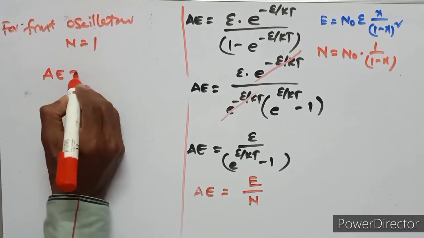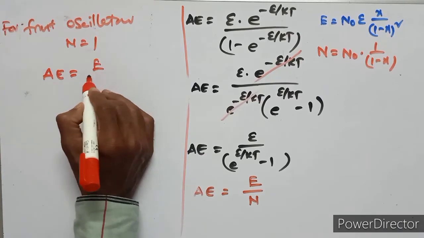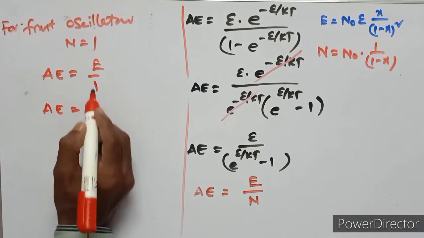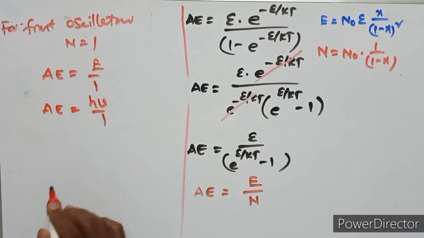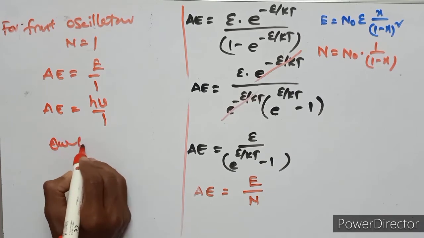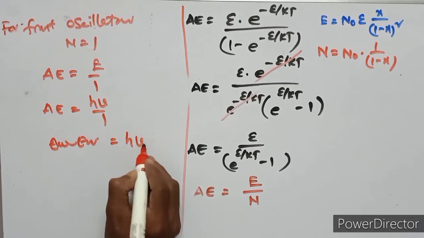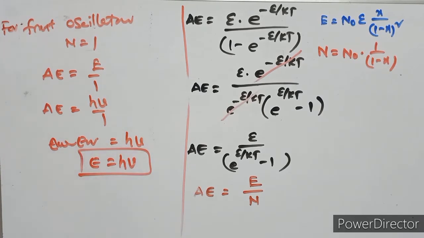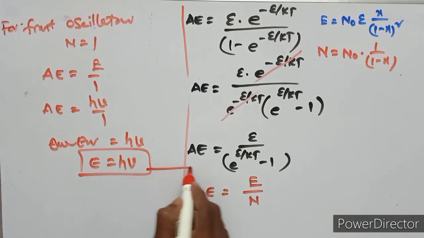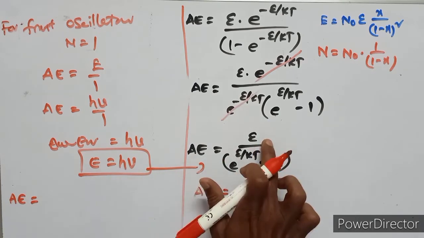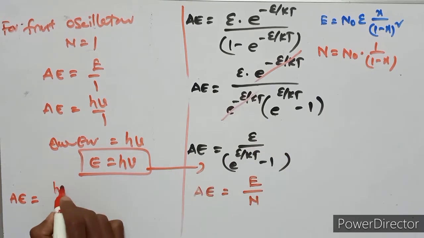Then the average energy is E upon 1, so the average energy equals E, which is h nu upon 1. So the average energy equals h nu.